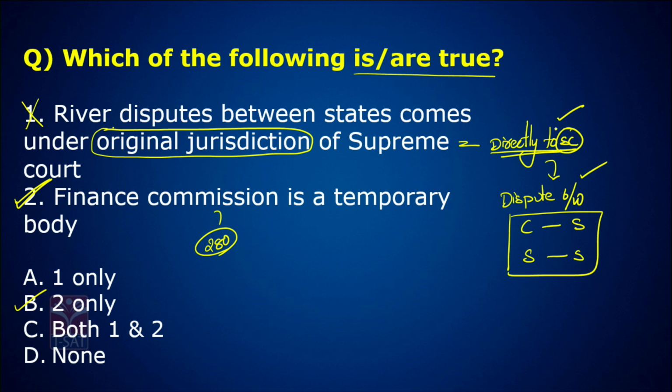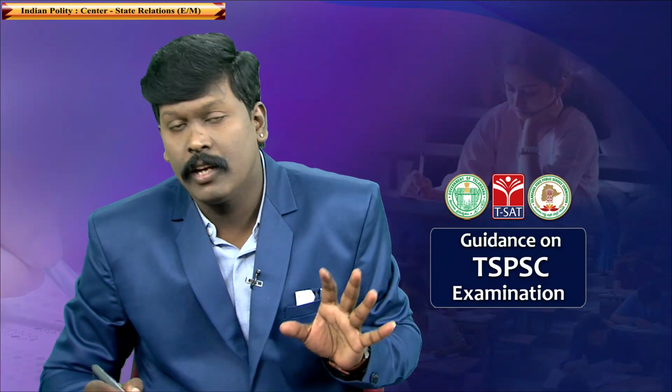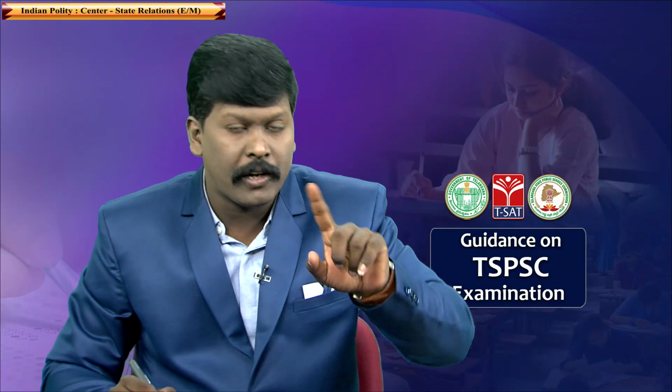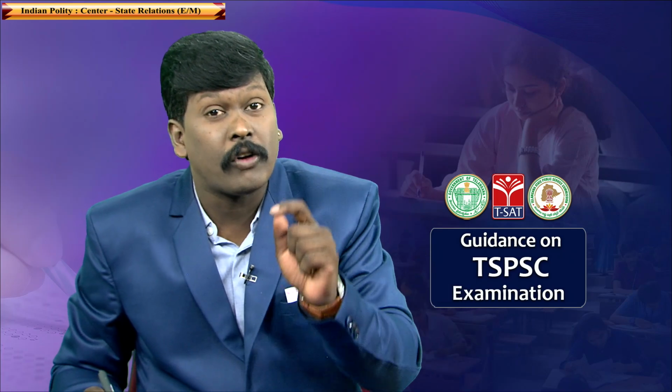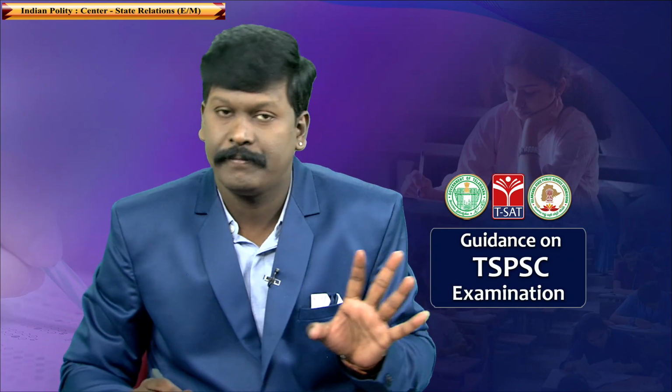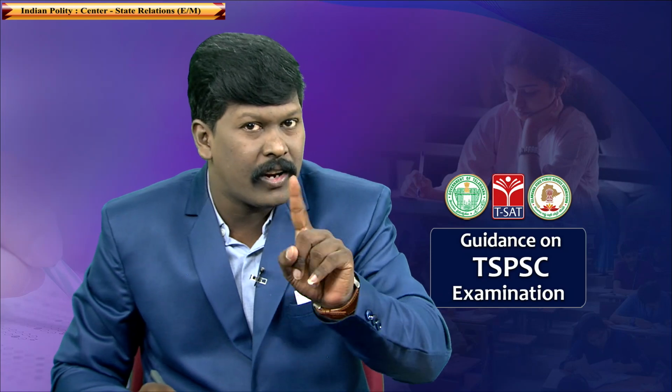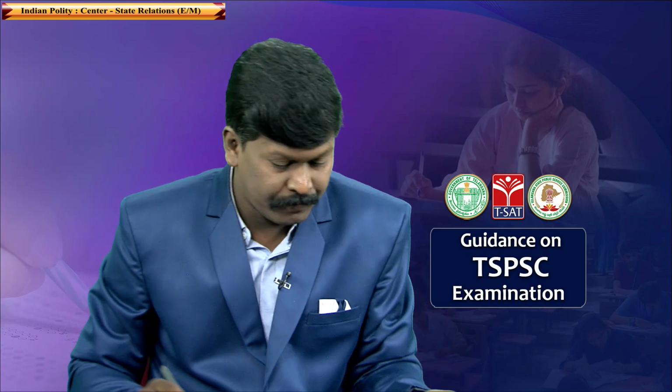But as per Article 262 of the Constitution, we have seen Article 263 before, I am talking about 262. According to Article 262, a river dispute between two states should be solved by Parliament. It doesn't come under original jurisdiction of the Supreme Court.